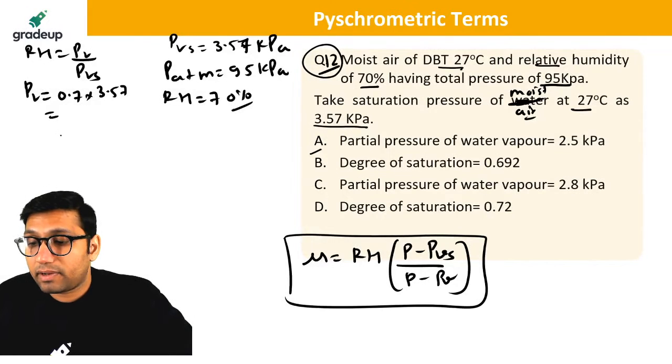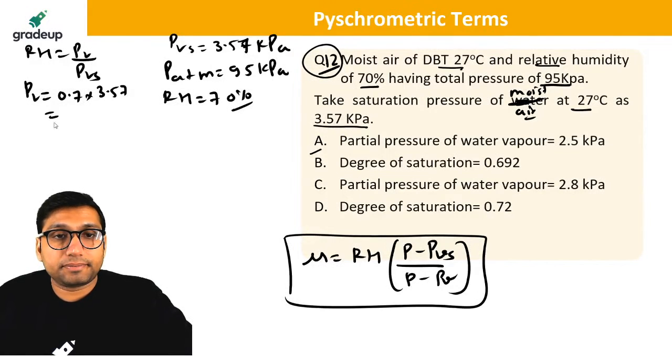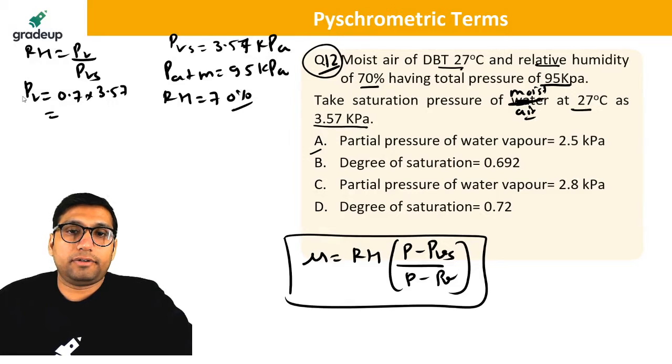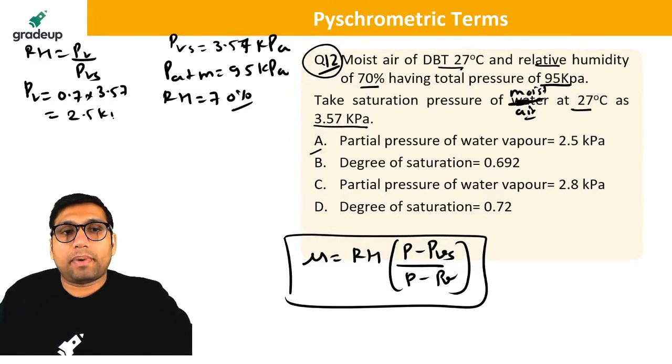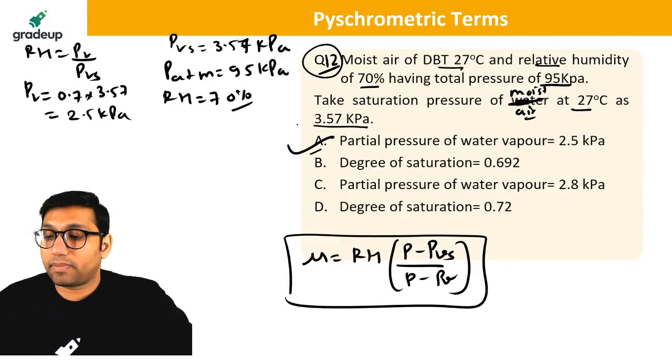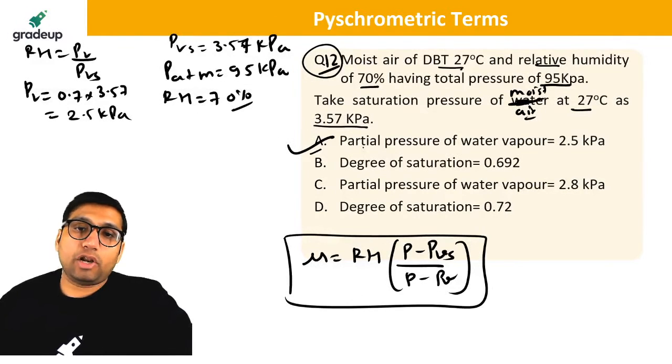Are you getting the answer, everyone? Yes. So you can find this value. This will be 2.5 kilopascal. So A is correct for this question. What about the second option? Degree of saturation will be 0.69 or 0.72.